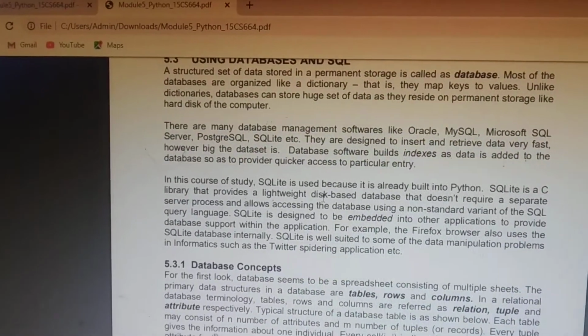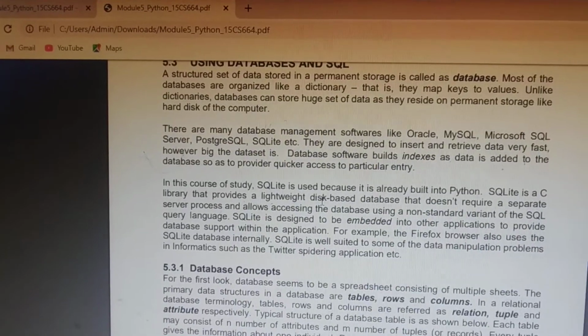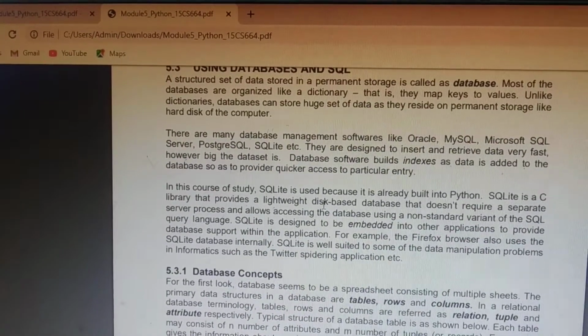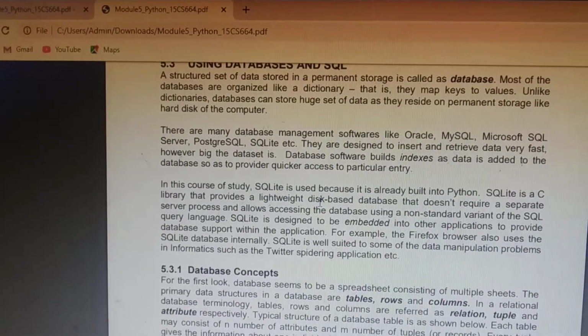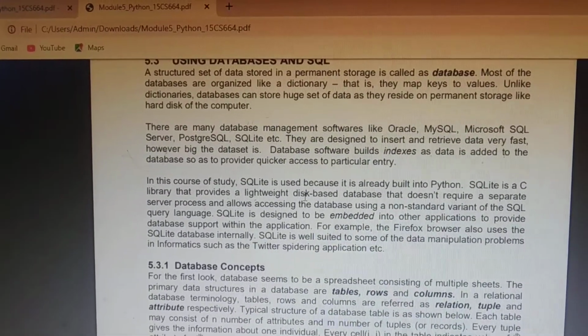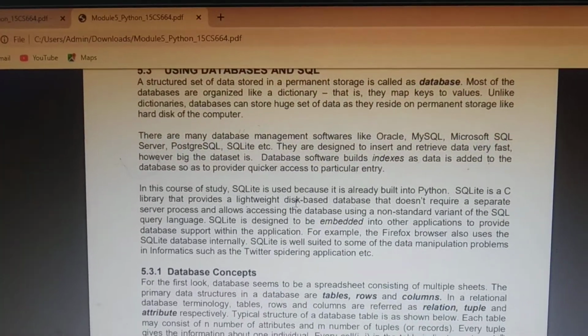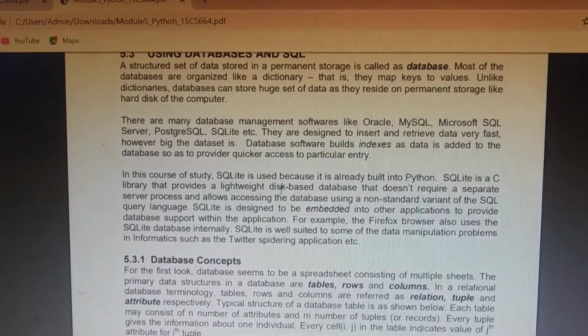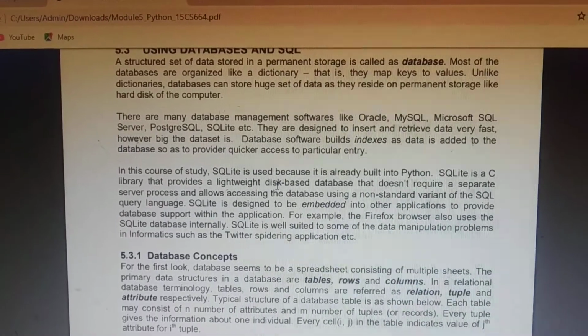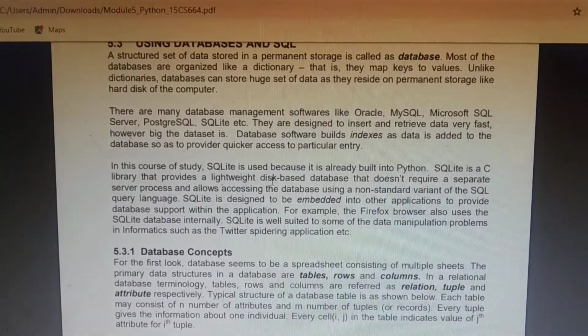But in relational database, that is in RDBMS terminology, tables are called relations, rows are called tuples, and columns are called attributes. Each table may consist of n number of attributes or n number of tuples. Tuples are also called records.